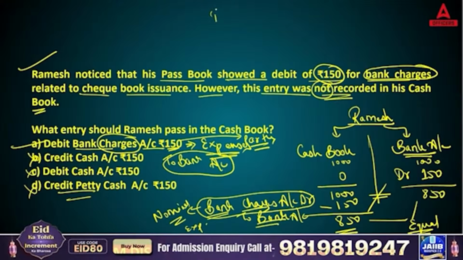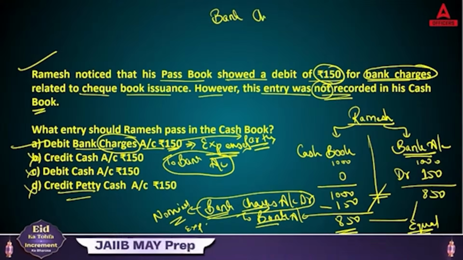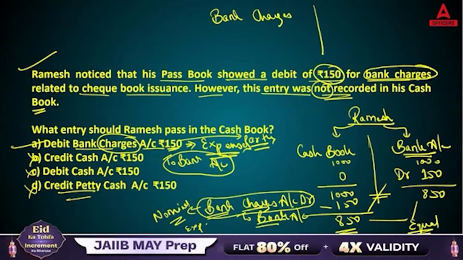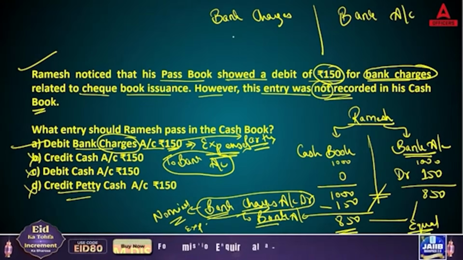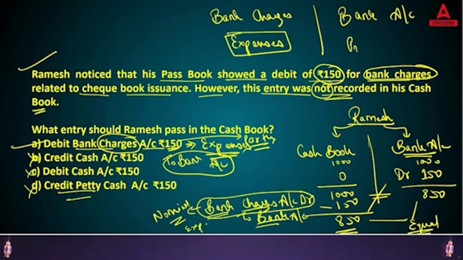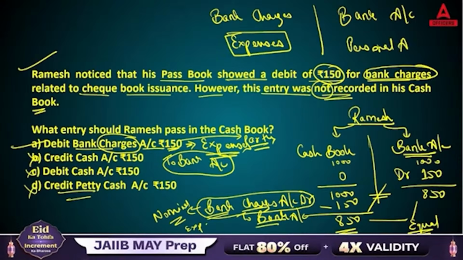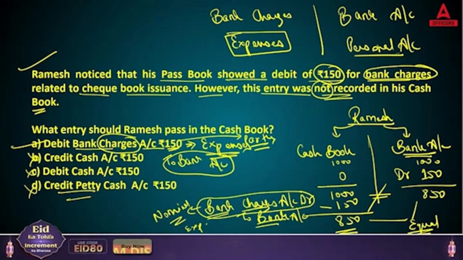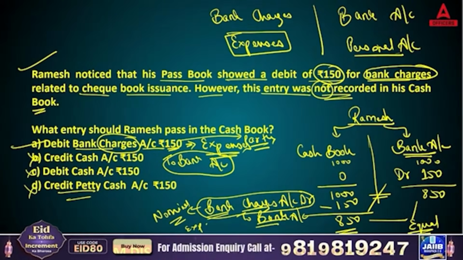Let me tell you, bank charges are different and bank account is different. Bank charges are expenses, whereas bank account is your personal account. So these two things are different.